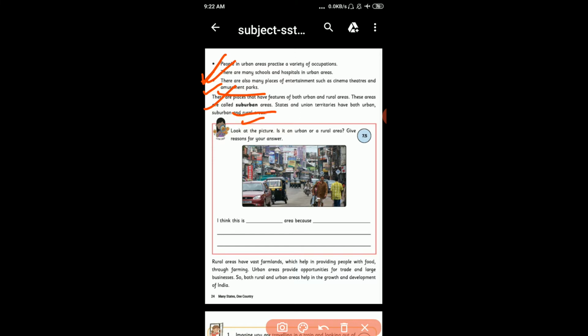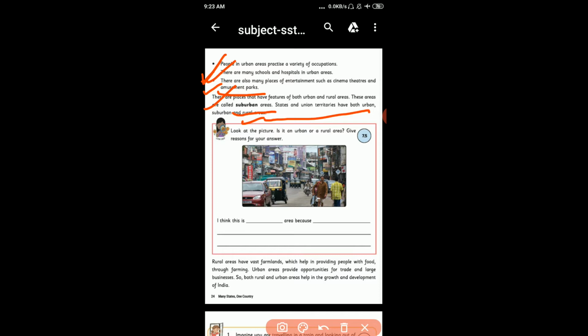States and union territories have both urban and rural areas. Students, these are places that have features of both urban and rural areas. These areas are called suburban area. ऐसे area जहाँ पर urban और rural areas के features same होते हैं उन्हें suburban कहा जाता है.